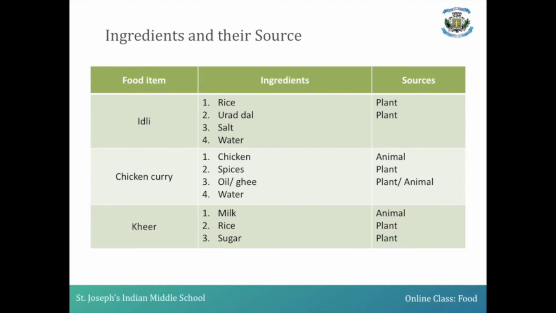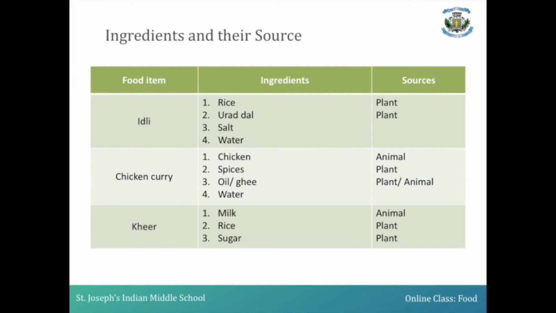If you take up the next food item, chicken curry, to prepare this, the ingredients required are chicken, spices, oil or ghee, and water. What are the sources for these ingredients? For chicken, it is the animal source. Spices, it is a plant source. Oil, we extract it from the plant. What about ghee? Ghee is an animal source.